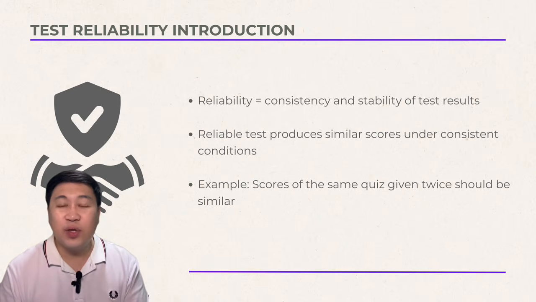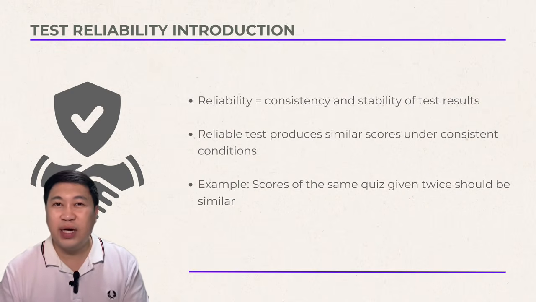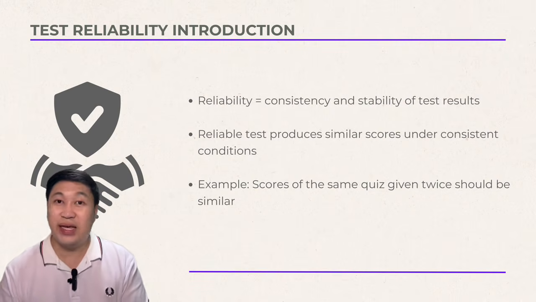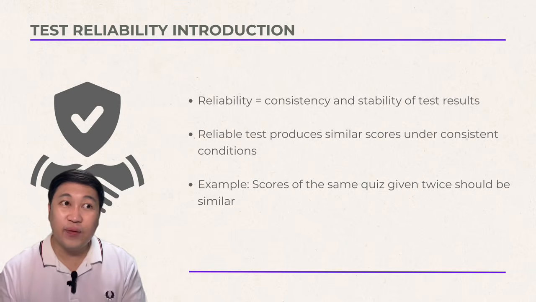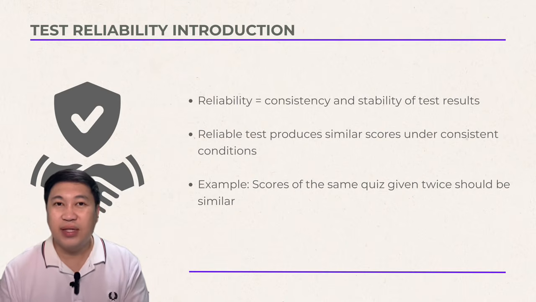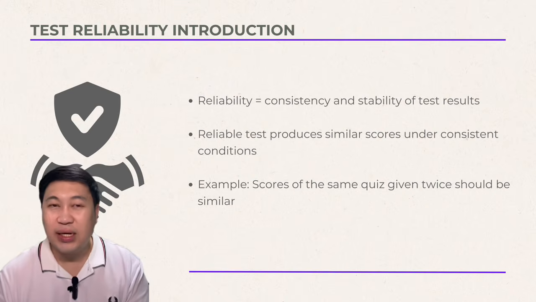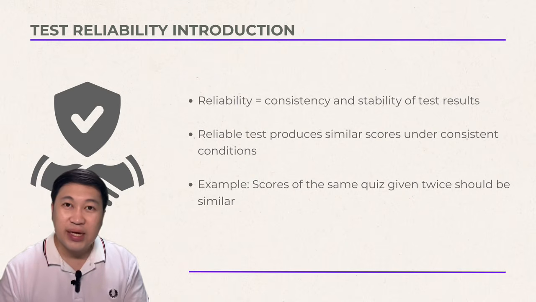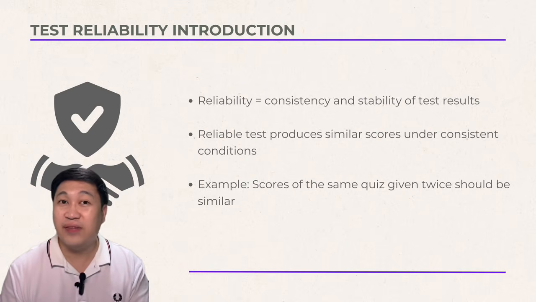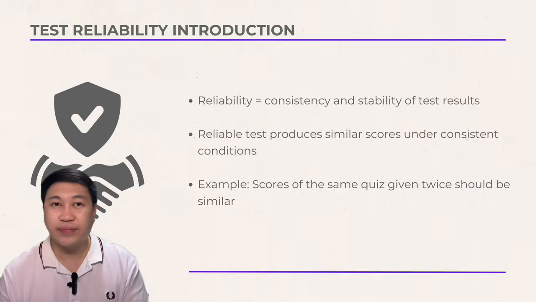Then you took the same quiz next week and you got 87. So it has close results. So that is a reliable test, 85 and 87. But if you got 85 today and 40 next week, so the test is unreliable. So in simple words, is the test dependable and free from error?